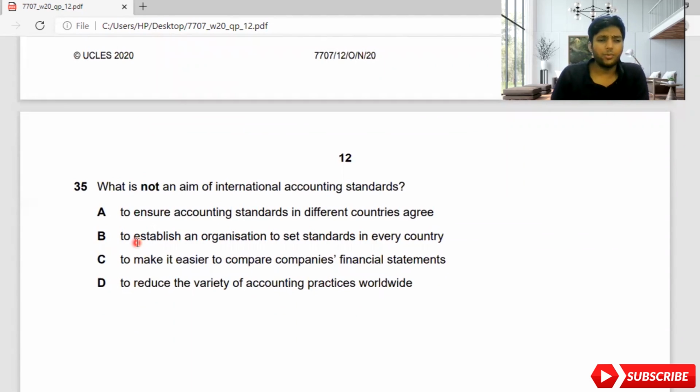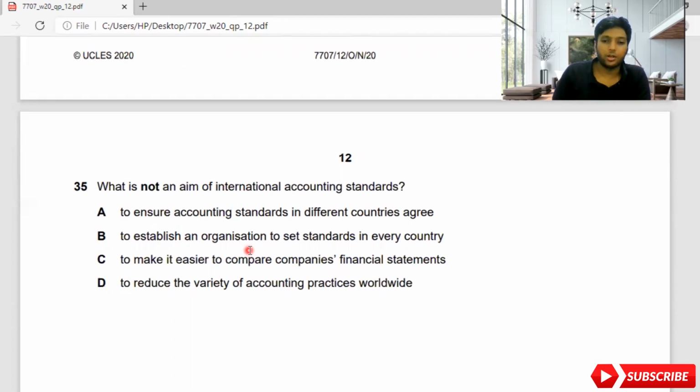What is not an aim of international accounting standards? So you should not see what is their aim, what is not an aim. To ensure accounting standards in different countries agree. So this is a basic thing international accounting standards do, to establish an organization to set standards in every country. So this is not their main aim, because they don't want to set an organization in every country and fight for the standards and to make up a policy and to ensure that the policy should be followed by everyone.